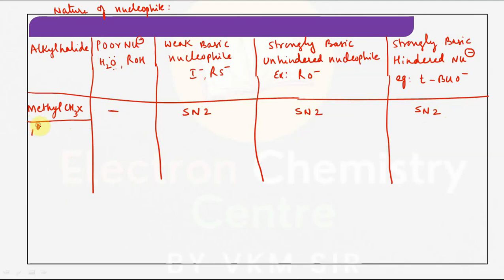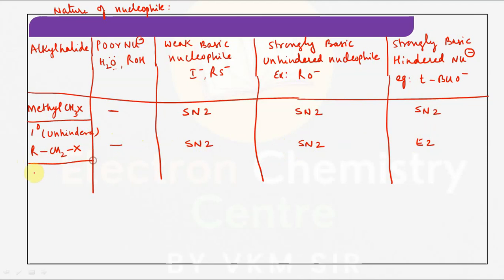But suppose I take 1 degree unhindered, like RCH2X. There is no steric hindrance. If it is a poor nucleophile, there is no reaction. As it is primary, if it is weakly basic, SN2, and if it is a strongly basic unhindered nucleophile, SN2. But if it is strongly basic hindered, in that case it will undergo E2, elimination.